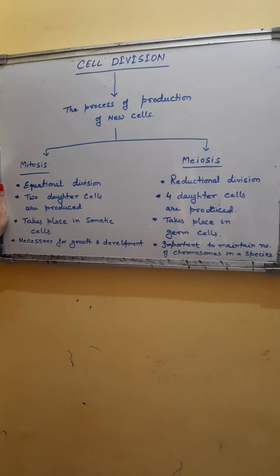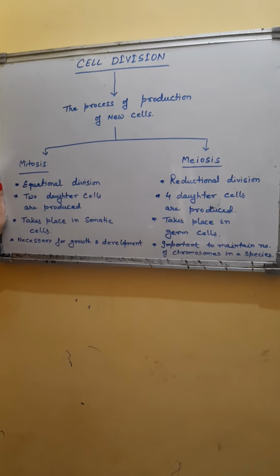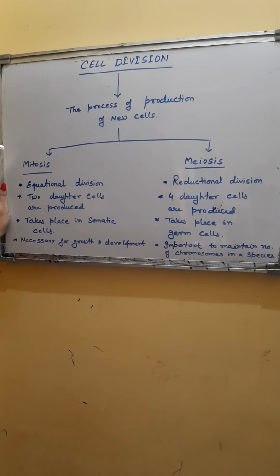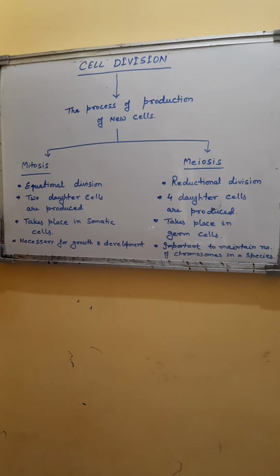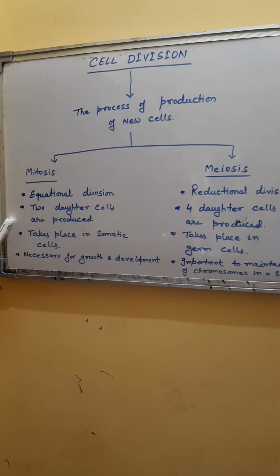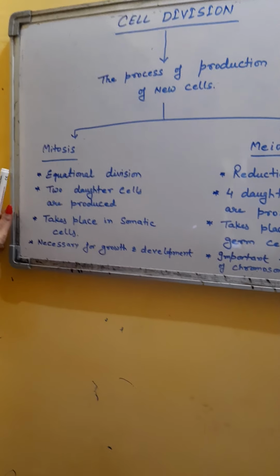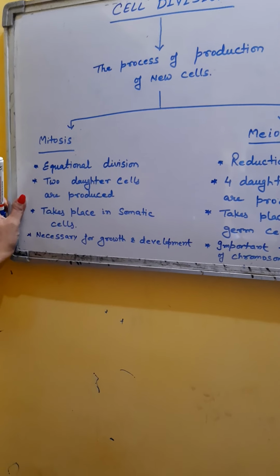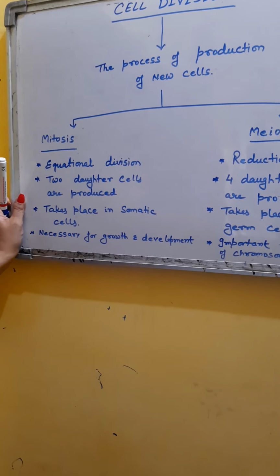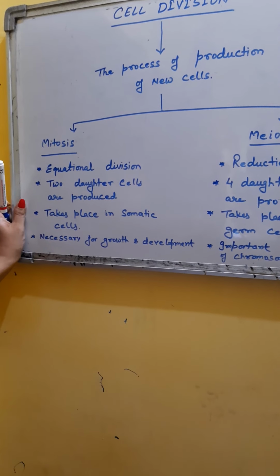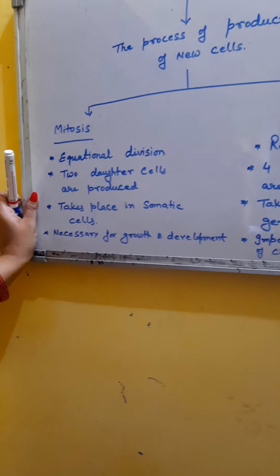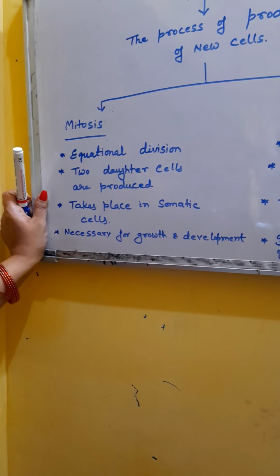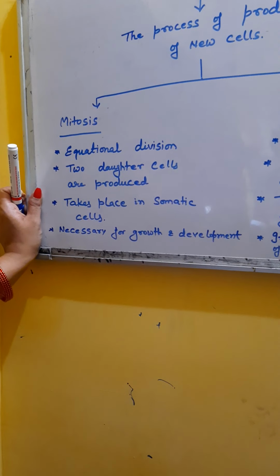So in the parent cell and daughter cell, the number of chromosomes remains the same. In mitosis, two daughter cells are produced. Keep in mind, both daughter cells have a similar number of chromosomes as the parent.